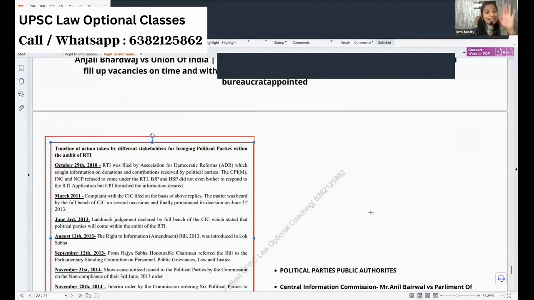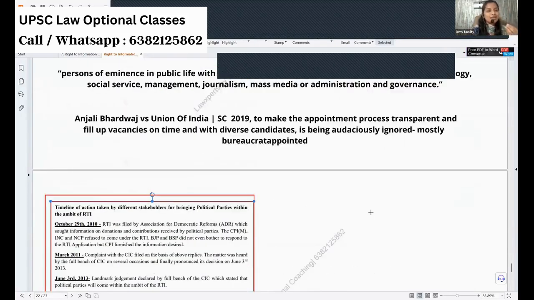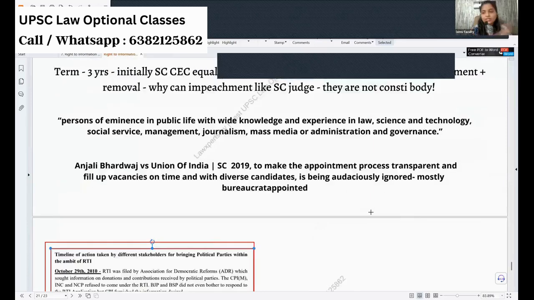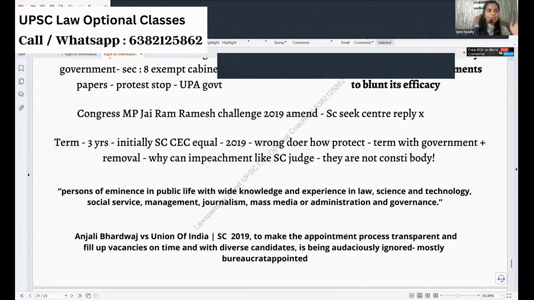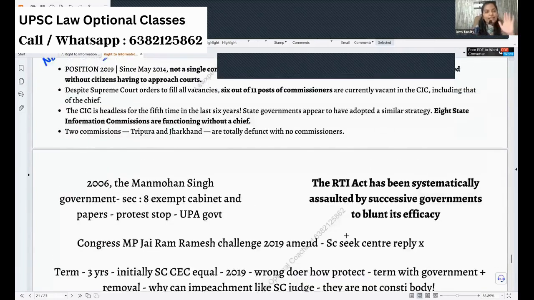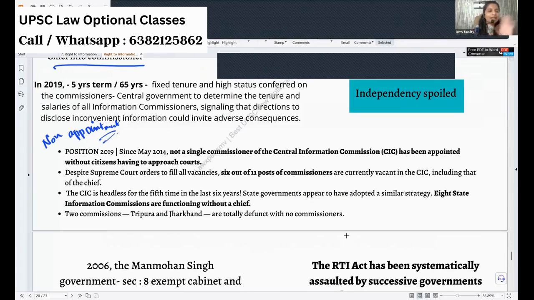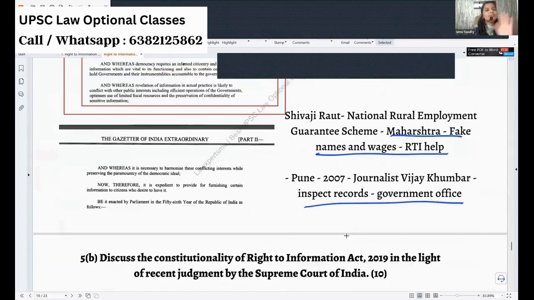All these things are irrelevant now that we have come to 2025. When I was taking class in 2019, it was important, but now it is not important. But if you find time, do read the last 3 slides. You can get some info.